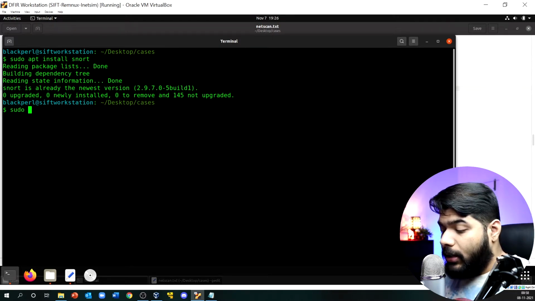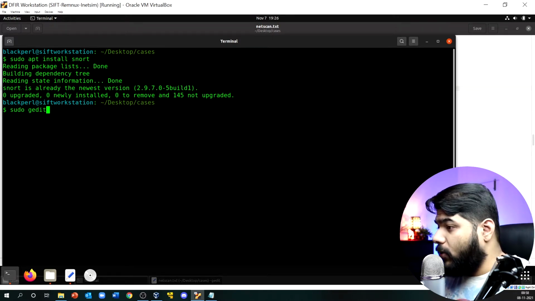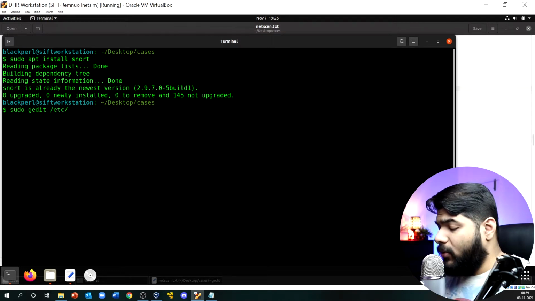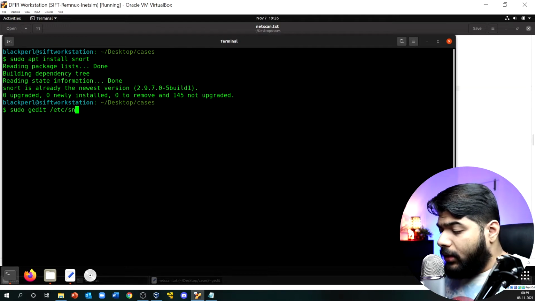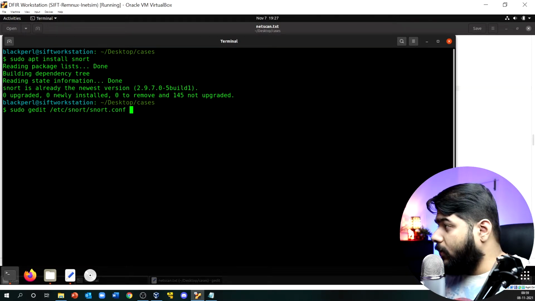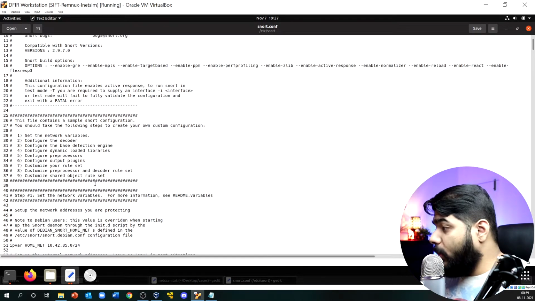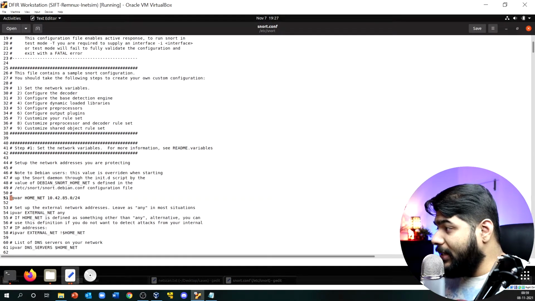I'll open the Snort configuration file with gedit, but you can use whatever editor you want to choose. The file is called snort.conf. I'll open that file, and over here there will be an IP address variable. If you see this ipvar HOME_NET, this is currently set up on this